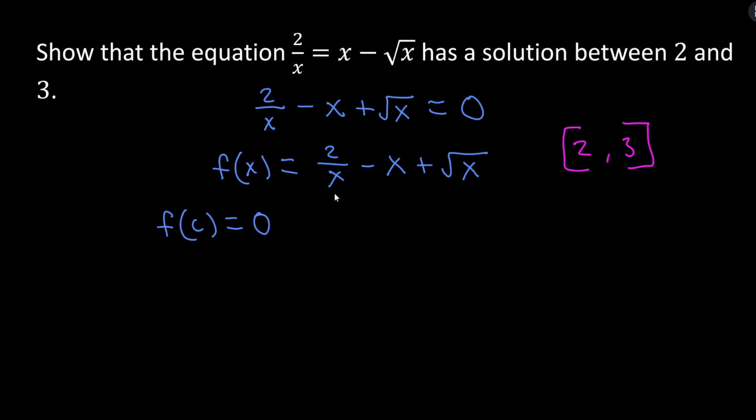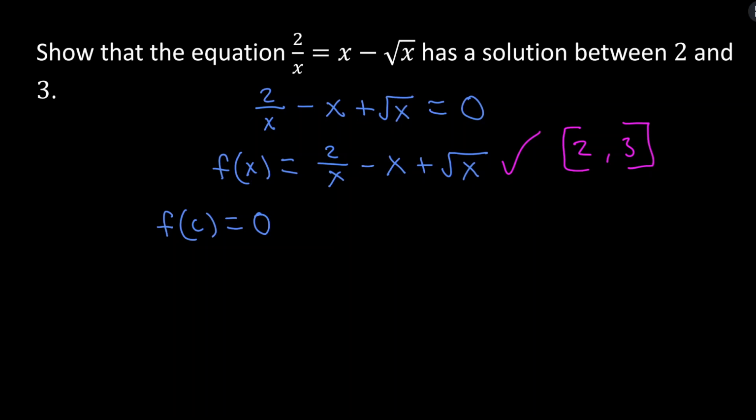Where's the discontinuity here? It's at 0. 0 is outside of this interval. This x, this linear term, right, doesn't have any discontinuities. And this square root of x is defined for x greater than or equal to 0, and it's continuous everywhere on its domain. So we're good here. On the interval [2, 3], this function is continuous, and we've just confirmed that. So now let's show betweenness.